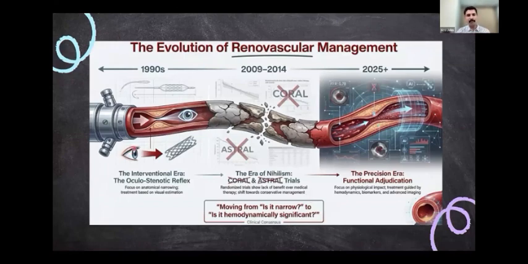So as we have been seeing all throughout the evidence, in the 1990s, it was all about stenosis. You have a stenosis, go ahead and clear the stenosis. And in 2009 to 2014, you had the ASTRAL and the CORAL trials, which showed that medical therapy is as good as your intervention. So we moved away from intervention over that period. Now in 2026, I think we have to think about the physiological impact of the renal artery stenosis, and we have to assess the hemodynamic impact on the kidneys. We have to move from the question of is it narrow to the question of is it hemodynamically significant. That should be the way of moving forward with management of renal artery stenosis.